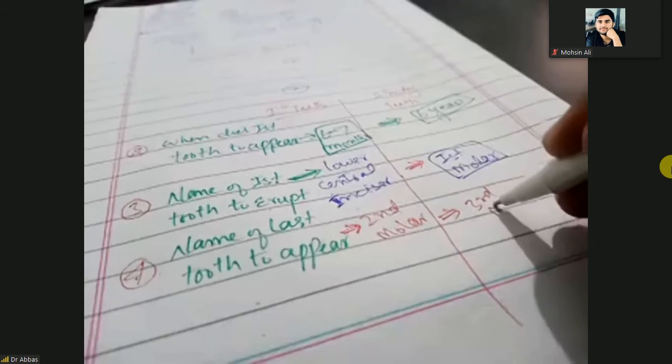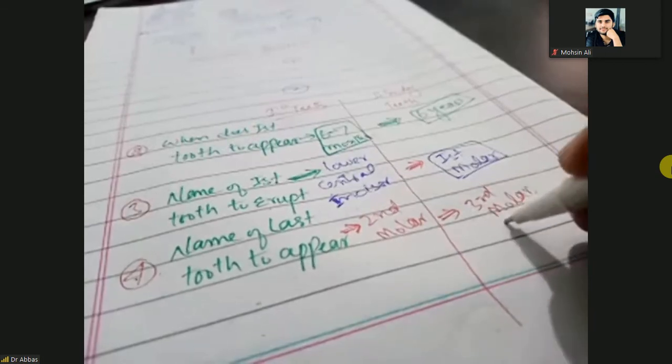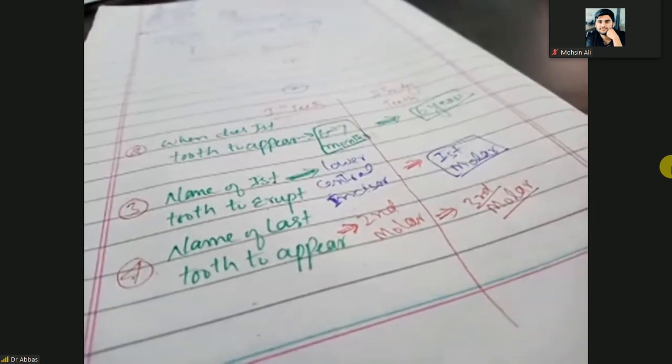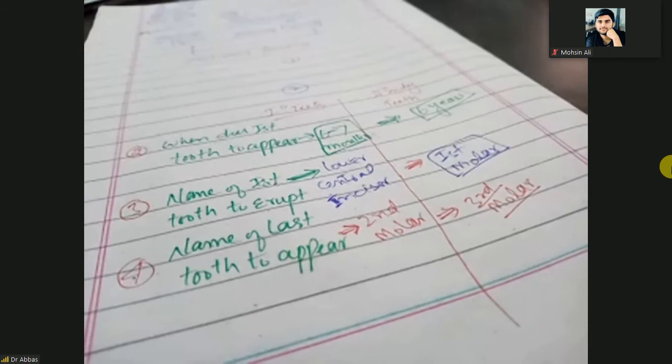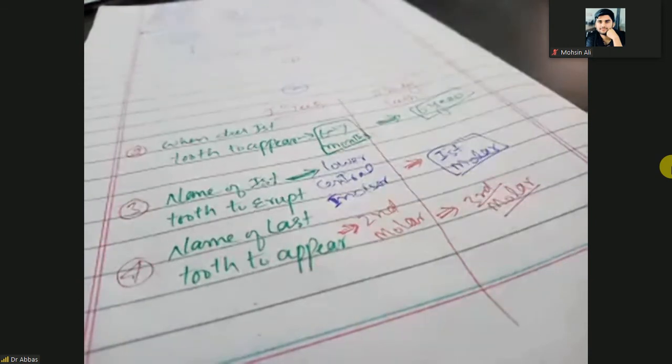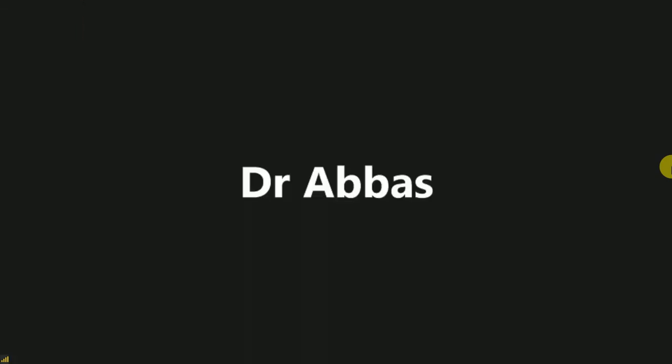What is the other name of the third molar? The third molar is the wisdom tooth. The wisdom tooth will appear at the age of 21 to 25 years.